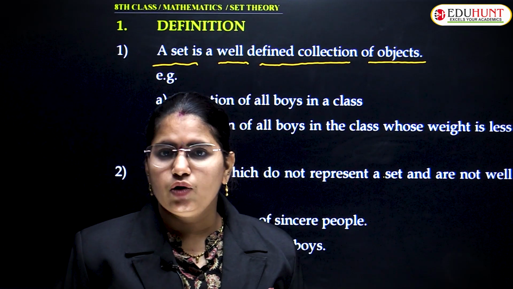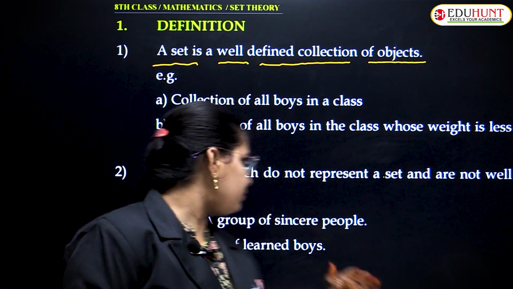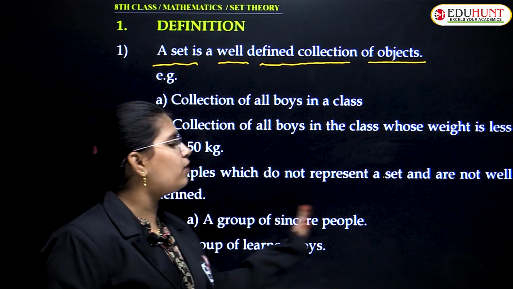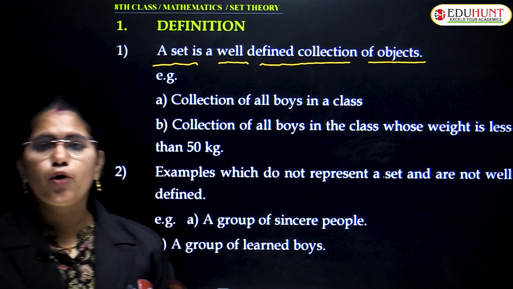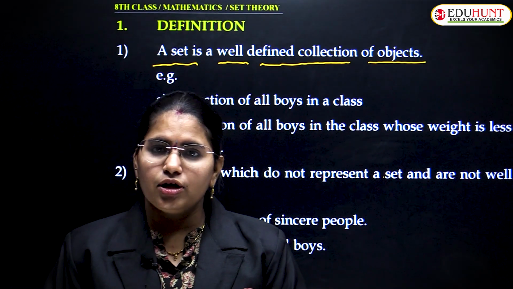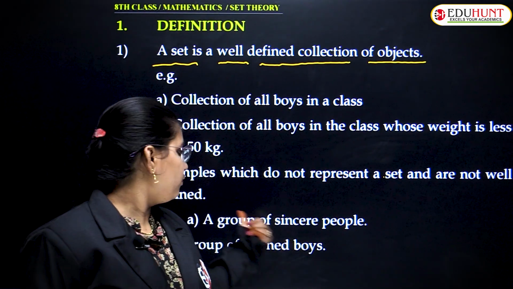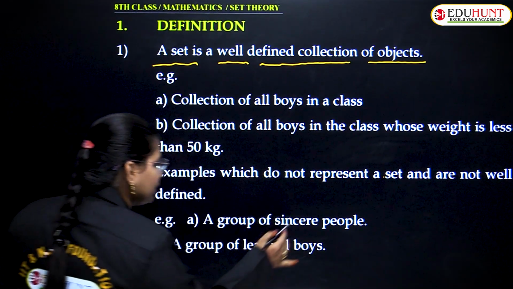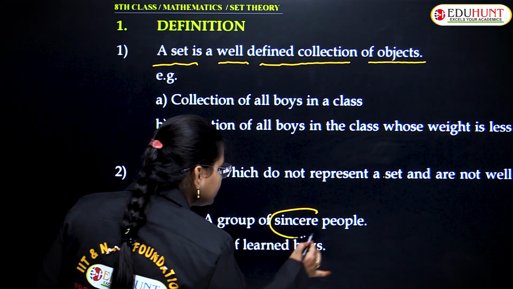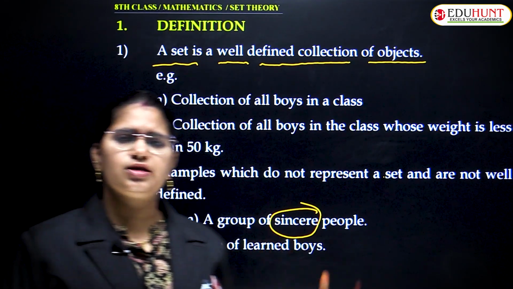What does well-defined mean? Let me take one example: a group of sincere people. I'll highlight the word sincere. A group or collection of sincere people.